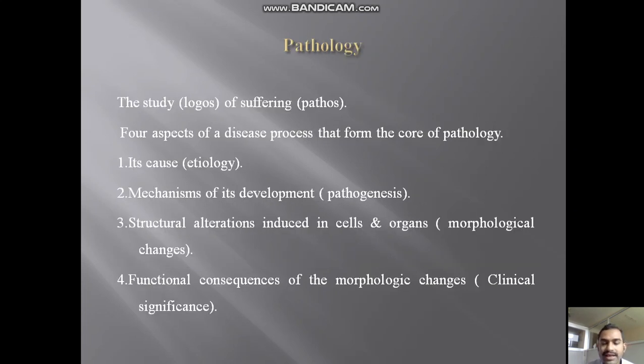Now some pathological descriptions. The study, that is logos, of suffering, that is pathos, is known as pathology. Four aspects of a disease process form the core of pathology. First, its causes, that is etiology. Second, mechanisms of its development, that is pathogenesis. Third, structural alterations induced in cells and organs, that is morphological changes. And fourth, functional consequences of the morphologic changes, that is clinical significance.